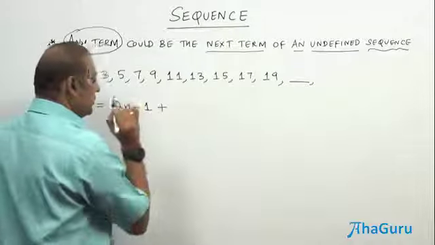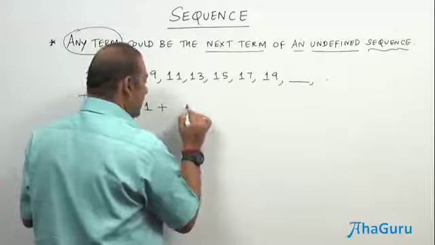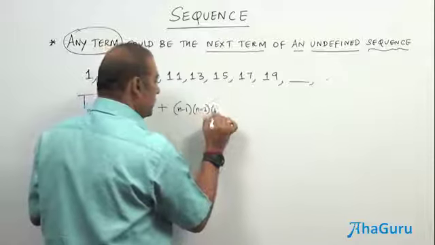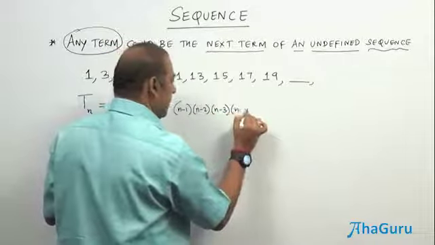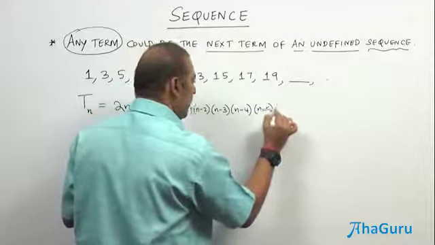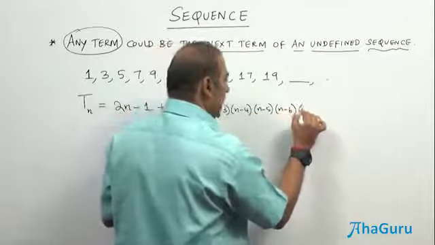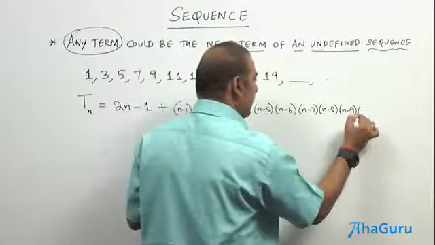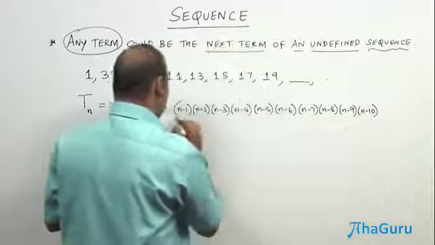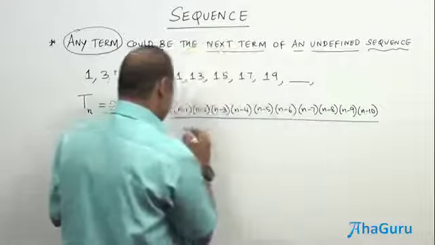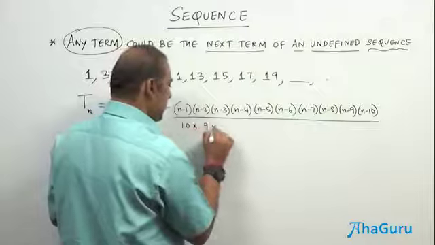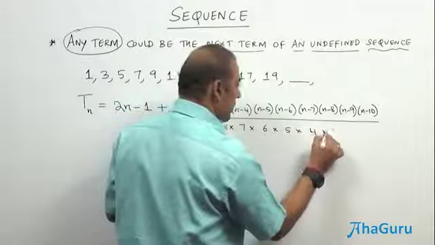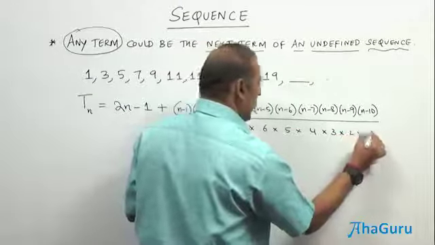So what we are going to do is just add, say, (n minus 1)(n minus 2)(n minus 3)(n minus 4), which is going to be a very big expression, and the second part, (n minus 7)(n minus 8)(n minus 9)(n minus 10), divided by, say, 10 into 9 into 8 into 6 into 5 into 4 into 3 into 2 into 1.